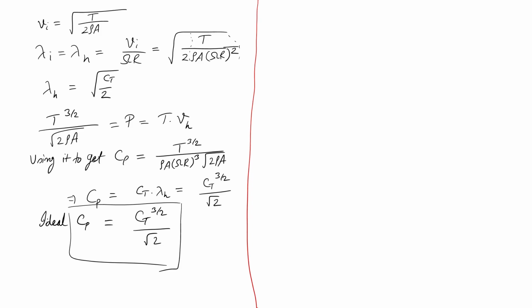So, we are defining a new parameter called power loading, given by PL, which is thrust per unit power.